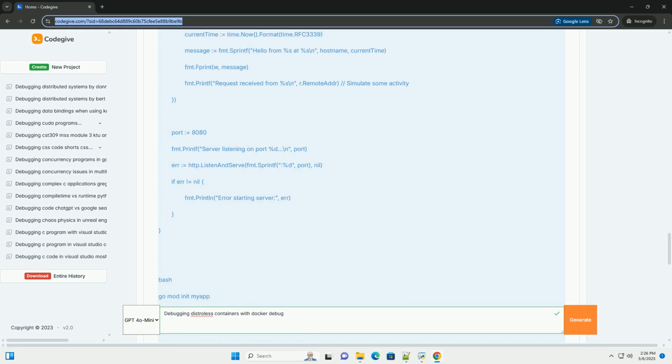3. Mount the target container's file system: it mounts the file system of the original container into the debugging container. This allows you to access the files and directories of the target container. 4. Enter the debugging container: it attaches your terminal to the debugging container's shell. You should now be inside the debugging container's shell, which likely presents a prompt like /.